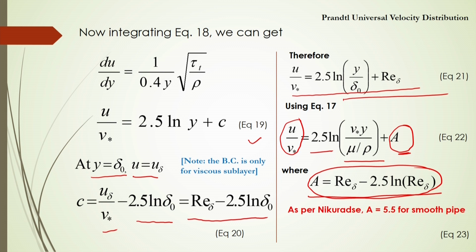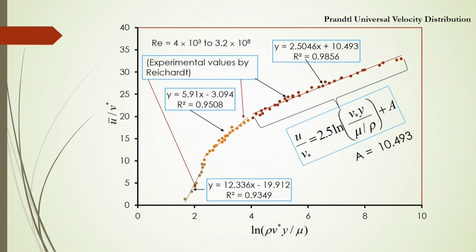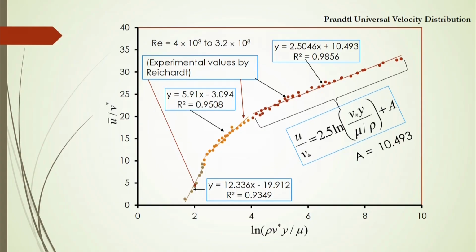Very interesting, we are getting equation number 24, the velocity distribution of turbulent flow whenever fluid flows over a very smooth flat surface. If we compare this model with the experimental data given by researchers, we have different models within certain ranges.